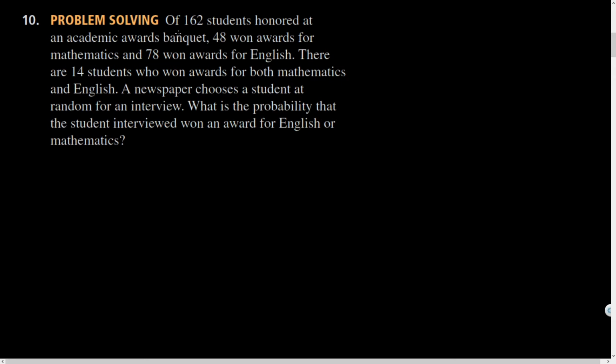Come on. Problem solving, question 10. Of 162 students honored at an academic awards banquet, 48 won awards for mathematics and 78 won awards for English. There were 14 students who won awards for both, math and English. A newspaper chooses a student at random for an interview. What is the probability that the student interviewed won an award for English or math?